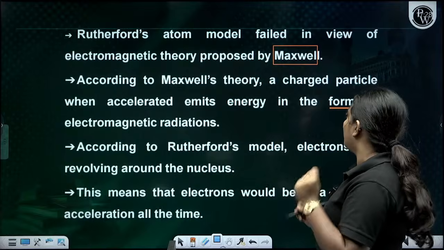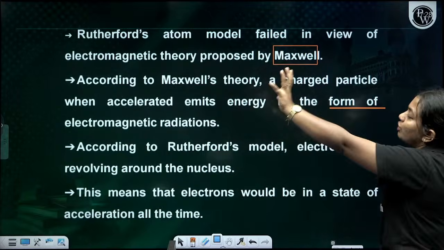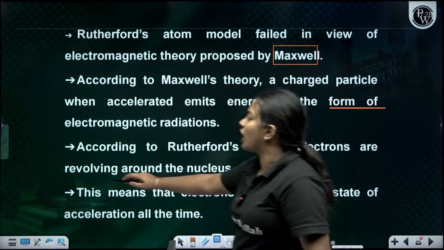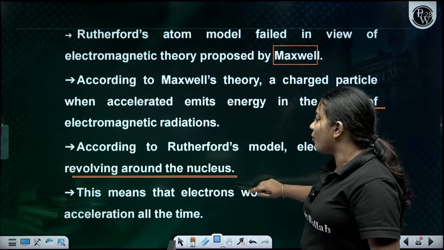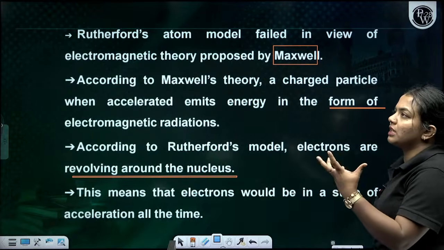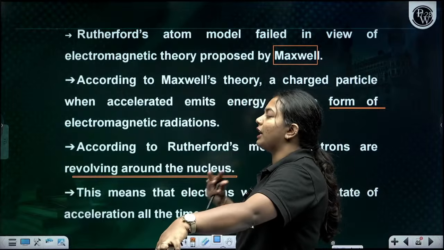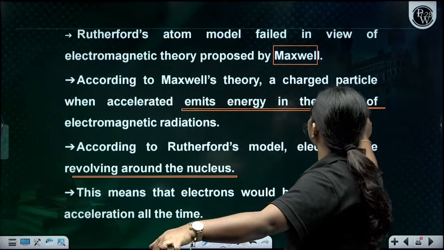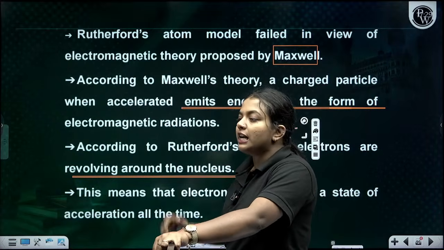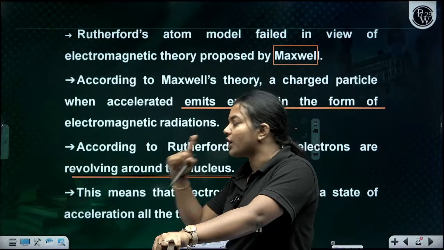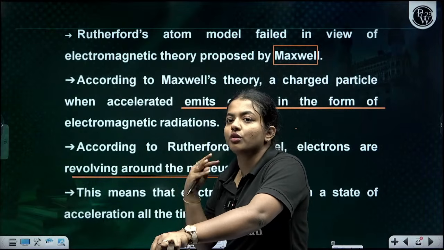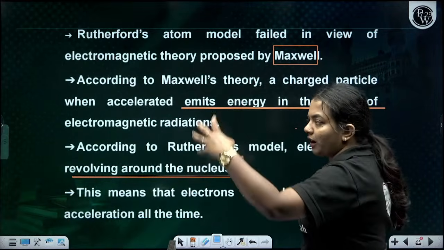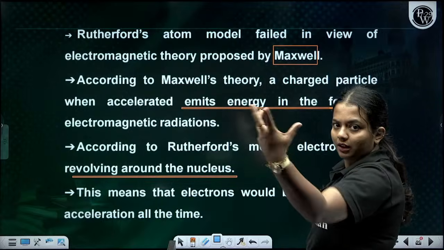Now according to Rutherford theory, the electrons are just revolving around the nucleus. That's true. So whenever the electrons are accelerating, they will emit energy also. Since the electrons are revolving around the nucleus, they also started to accelerate, right? That is the main thing.